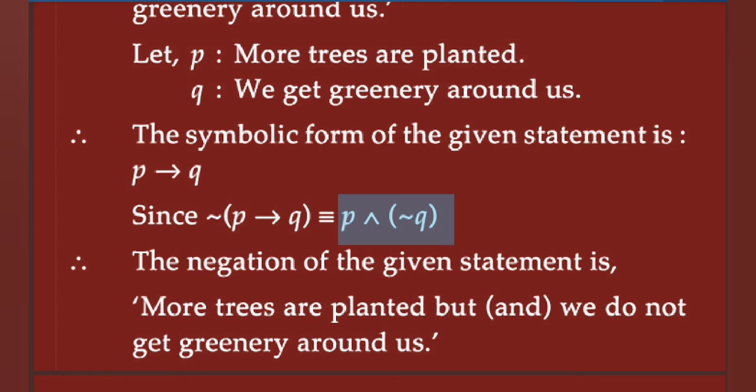The negation of this statement is: more trees are planted. This is the P statement, positive. And here the conjunction, but or and, write down. And negation Q means we do not get greenery around us.